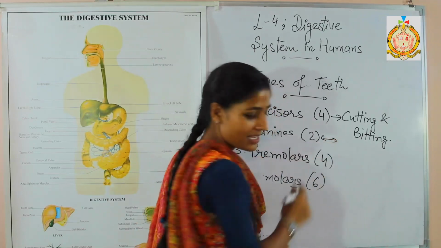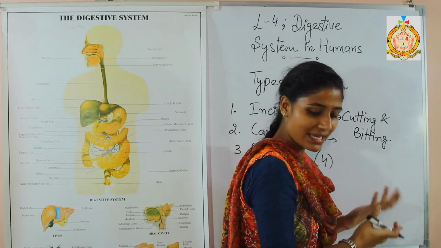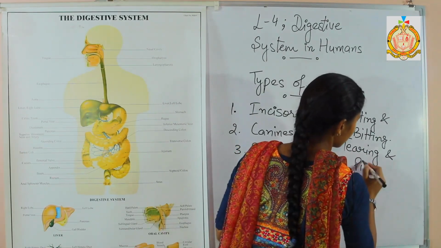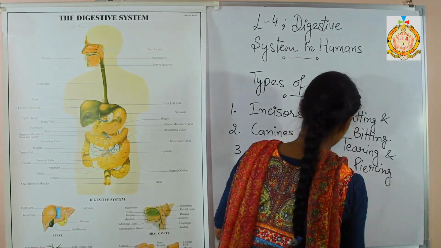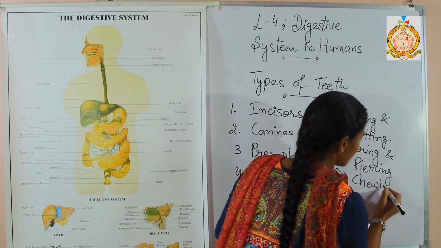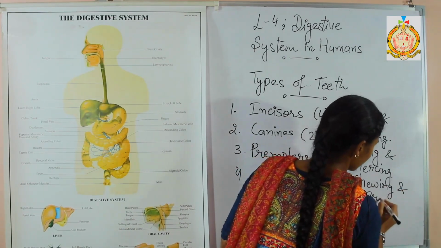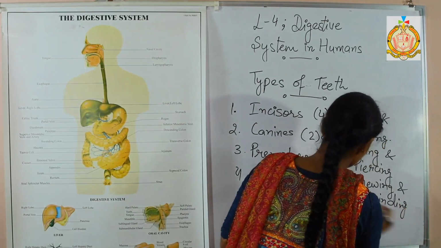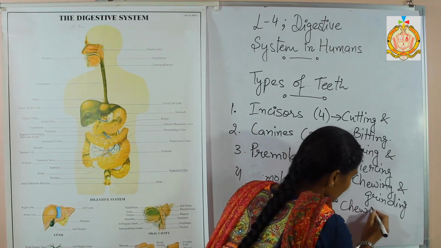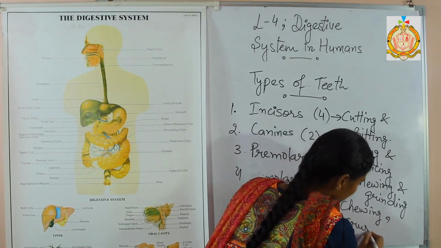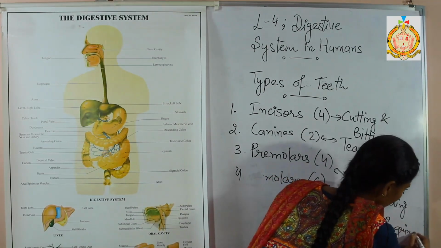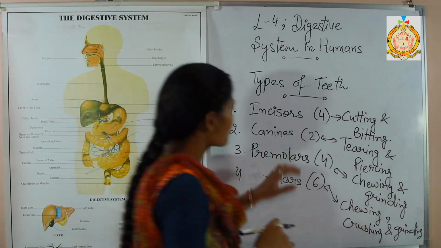Next one, canines. Canines are responsible for the piercing as well as tearing of the food. Next, premolars are responsible for chewing and grinding of the food. And the last one, what is the function of the molars? Molars are responsible for chewing, crushing and grinding of the food. So this is their function.